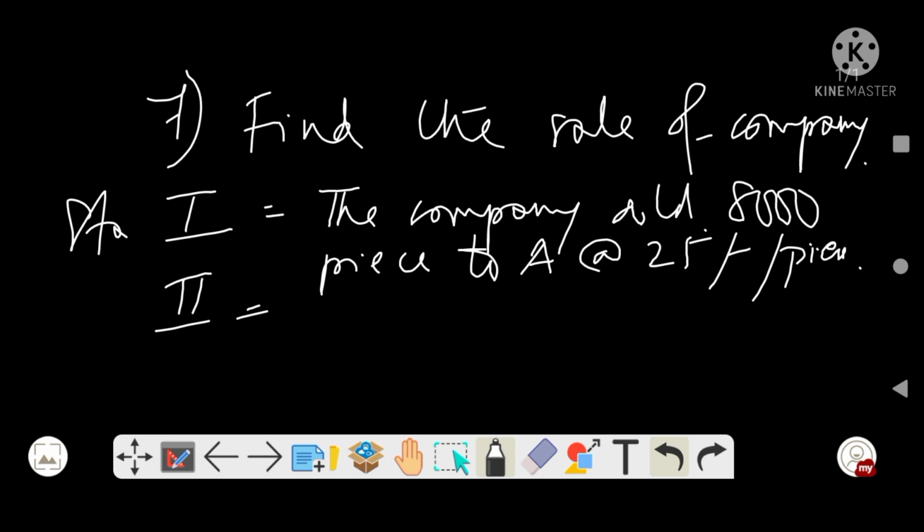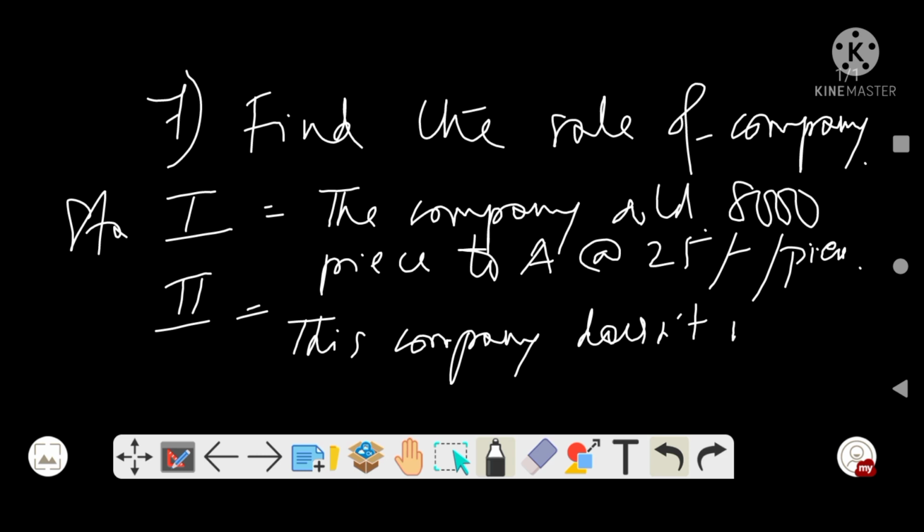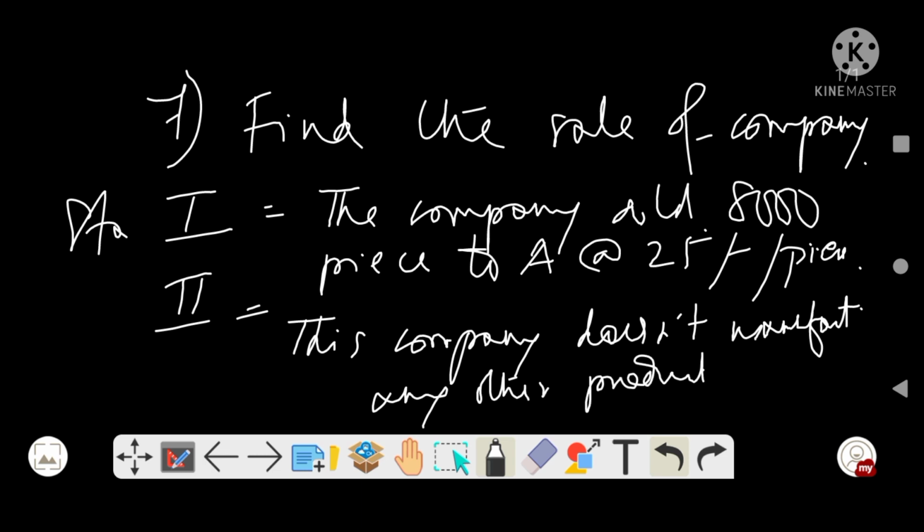Statement 2 is: this company does not manufacture any other product. Let's try to solve.